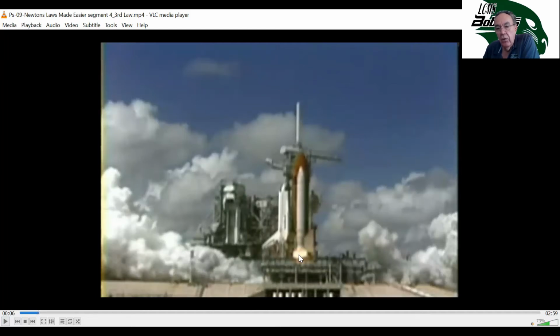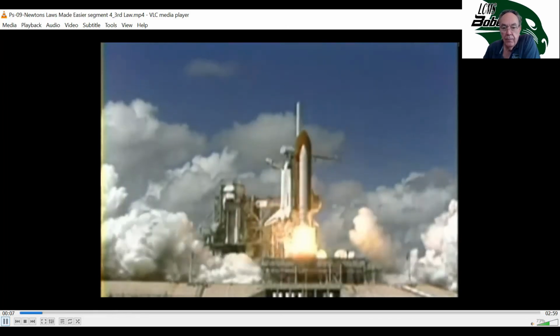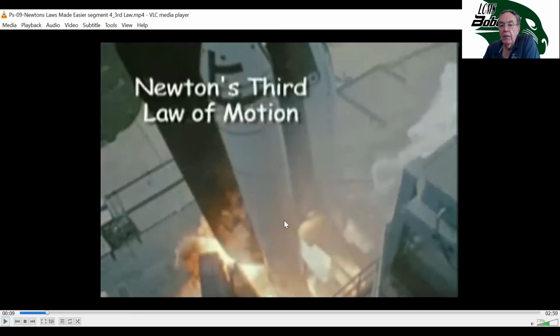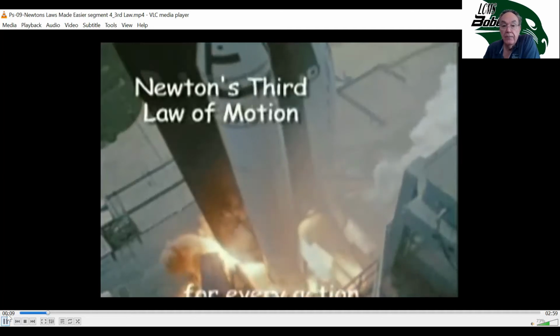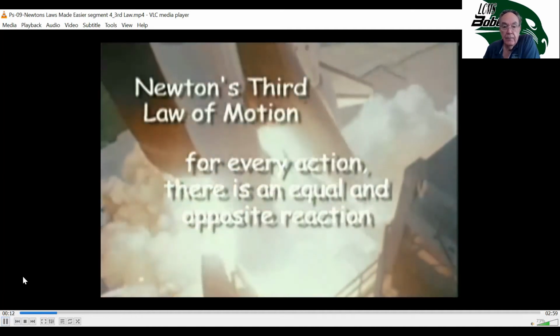The acceleration of the fuel is huge. The fuel is coming out of the rocket's engine, and it's accelerating a tremendous amount. But at the very beginning, the rocket's acceleration is small, but the mass of the rocket is ginormous, whereas at any given second, the mass of the fuel coming out of the rocket is small. Come to Newton's third law of motion. So force equals mass times acceleration. So the huge mass of the rocket times its small acceleration equals the small mass of the fuel times its huge acceleration. For every action, there is an equal and opposite reaction.